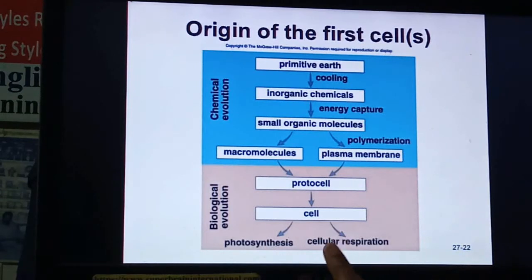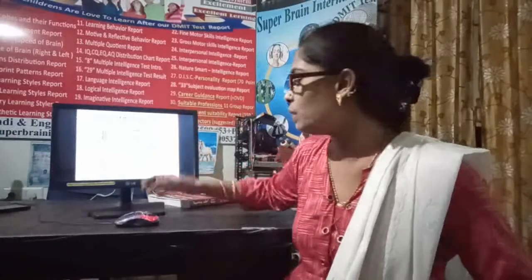The cells which don't have chlorophyll, or could not do photosynthesis, carry out cellular respiration and could develop into animals. So in this way this is some of the primitive biological evolution, how inorganic compounds reach to form a primitive cell, the origin of plants and the origin of animals.